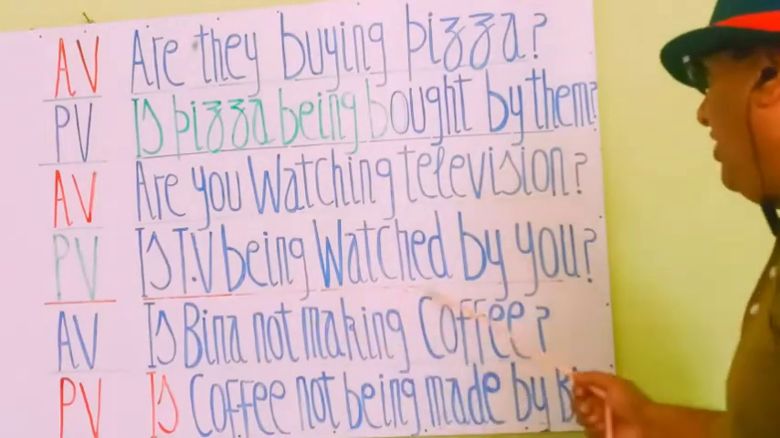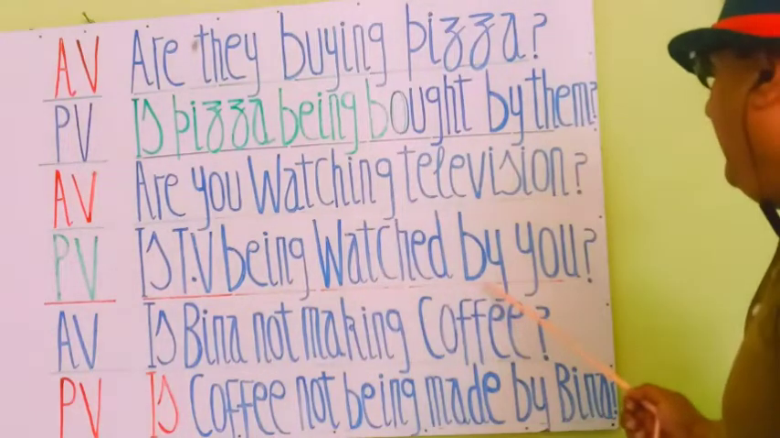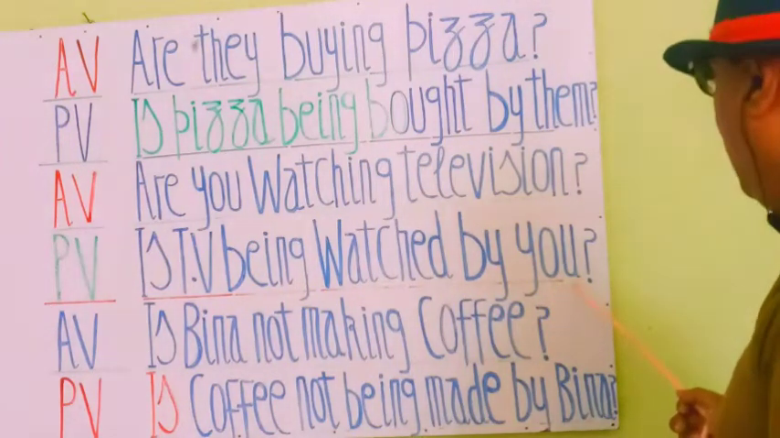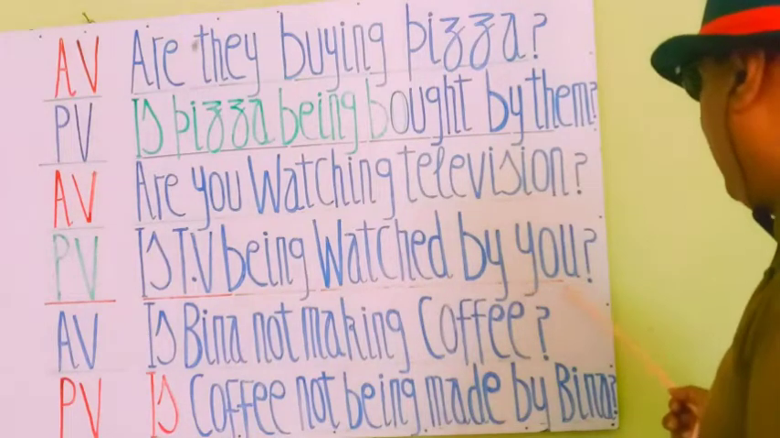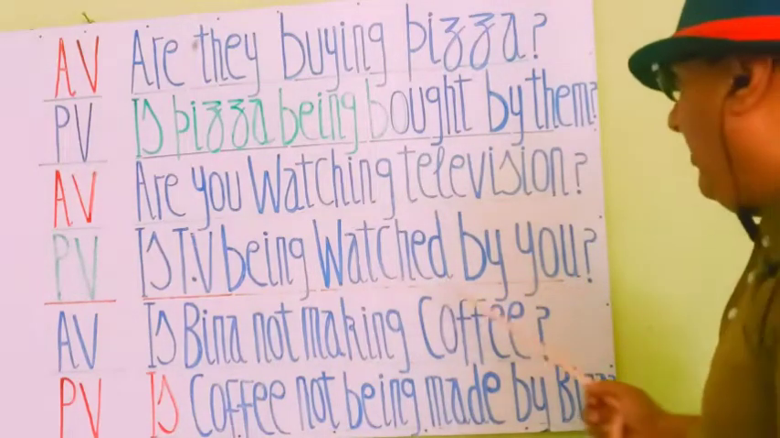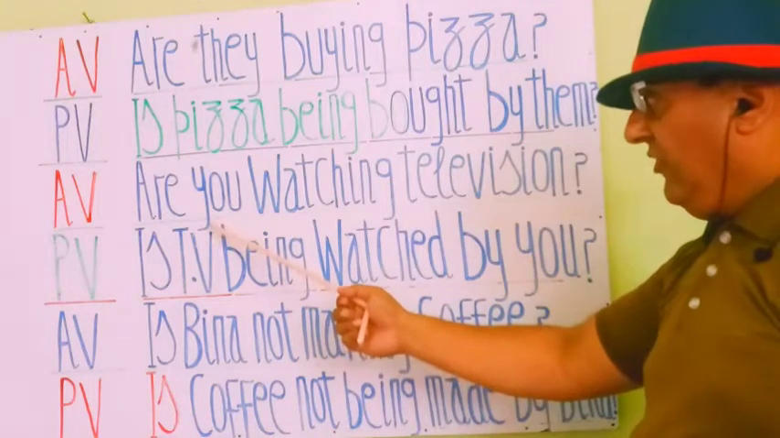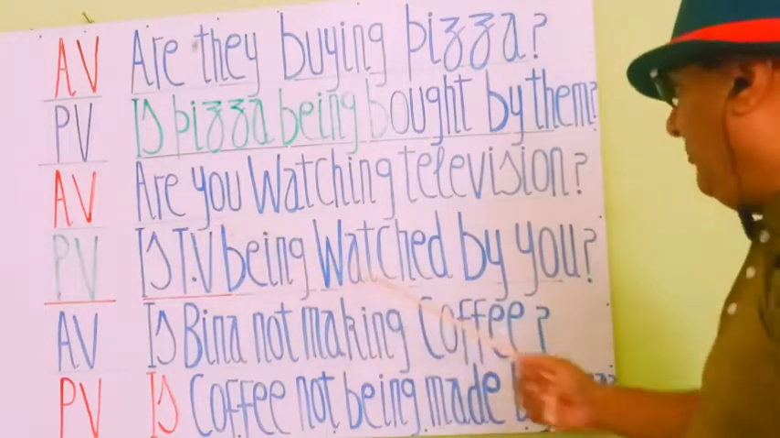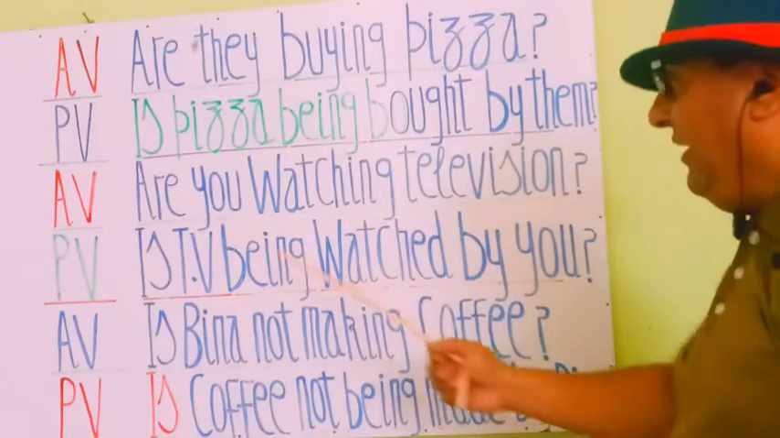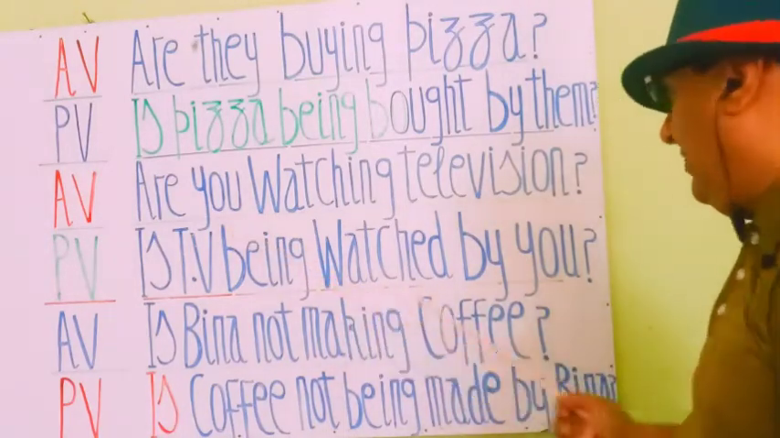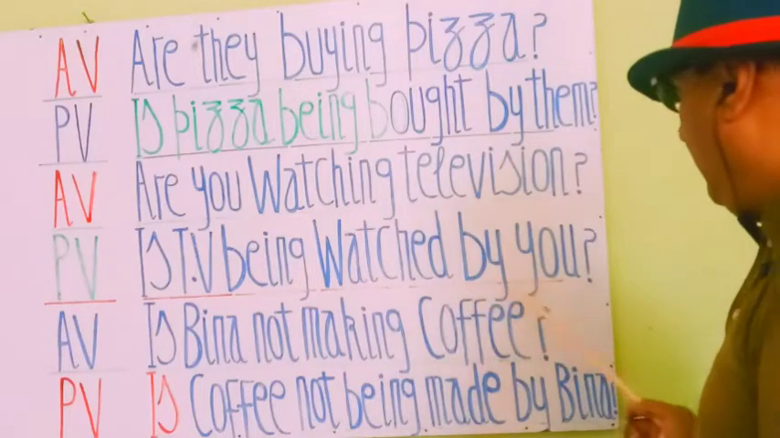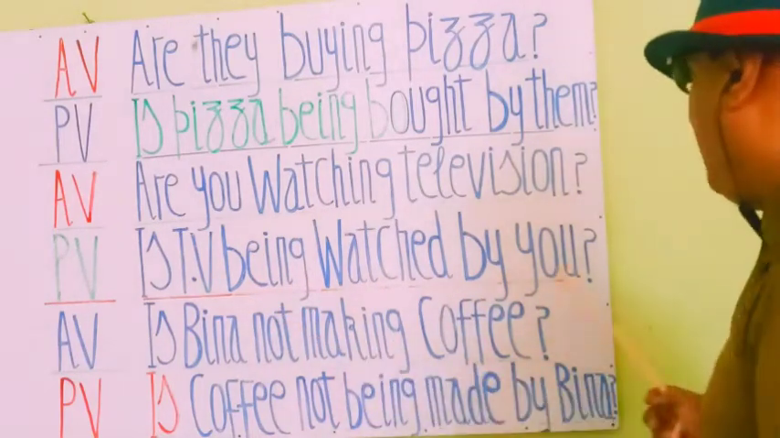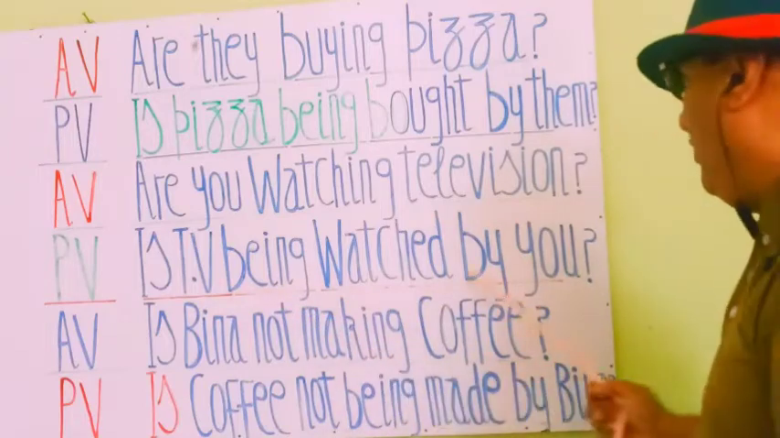Is TV being watched? Now connecting word by and you as object will come here. You will stay here as an object because you is both a subjective form and an objective form. So that's why you is written here as it is. So is TV being watched by you?